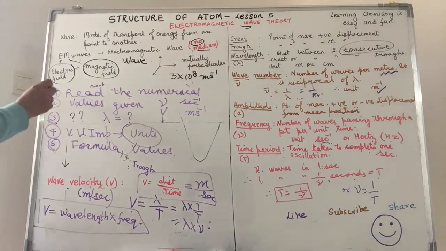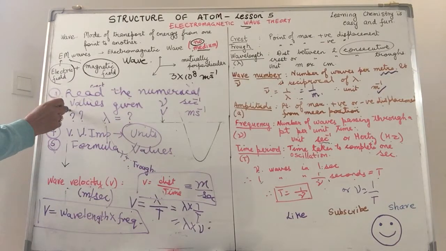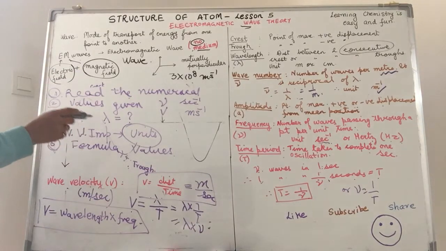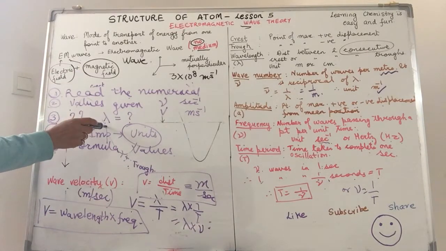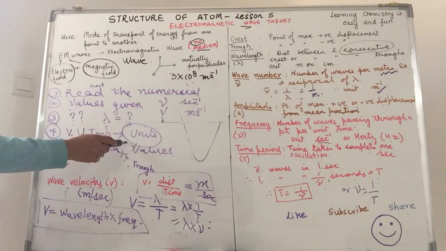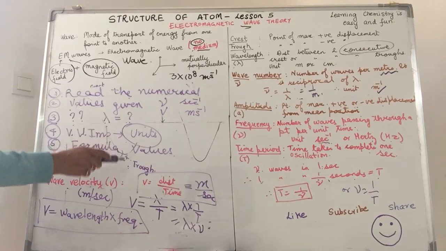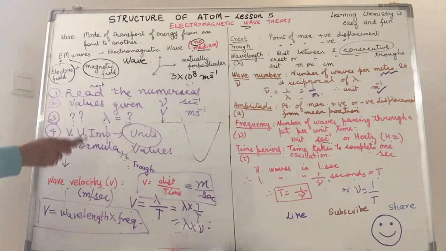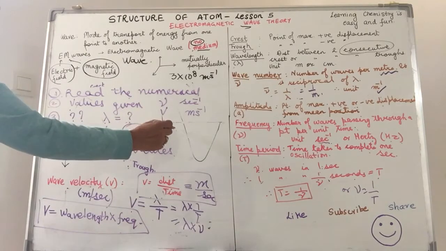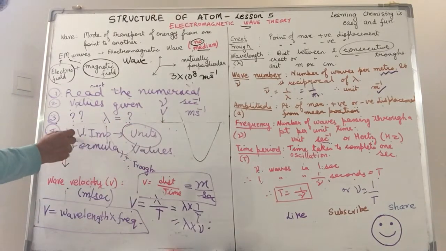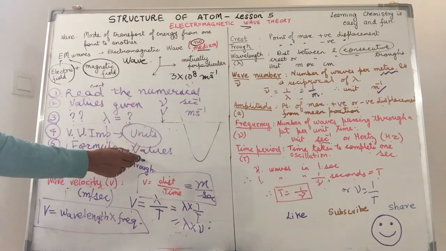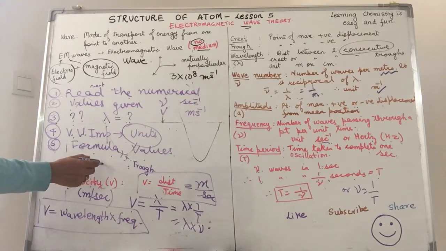You put down the values, and I can bet that there is no way that you will get your numerical wrong. So first, read the numerical. Second, jot down the values which are provided to you in the question. Next, jot down the value that you have to find out. So you put a question mark. Check the units. Make sure that you are following the same system of units. So if it is the SI system, it's the SI system. So meters, kilograms, seconds. Then is the formula. You write down the formula, jot down the values, and do your calculations.